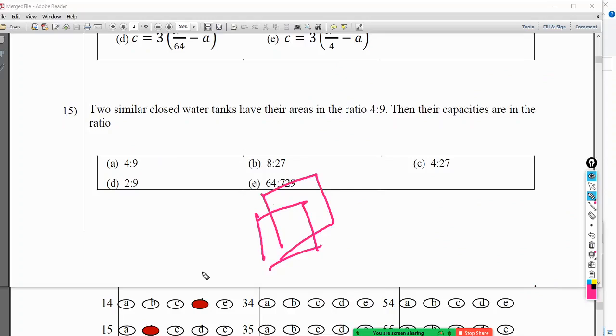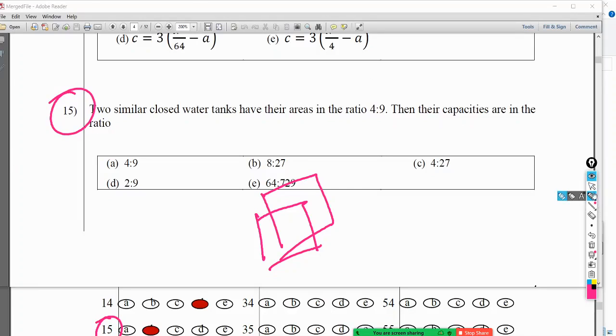I think something is missing in this question. I don't know what the missing factor is. Some information is missing in the question. So therefore, okay, if you have any argument or any points, you can mention it. But for the time being, let's forget about this. Okay, 15, I think something is missing in the question.